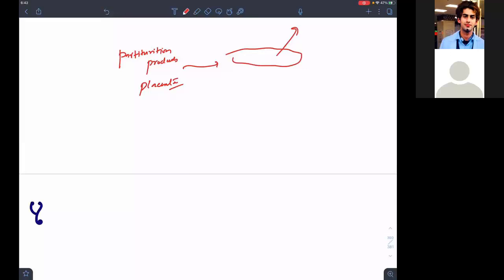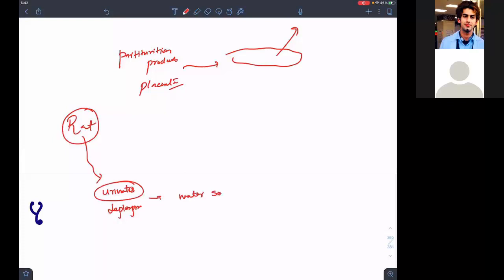So what happens if I take an example of rat? This rat urinates. This has leptospira. This leptospira will go into the water source, that is contamination, and then it will directly penetrate the skin of the human being.